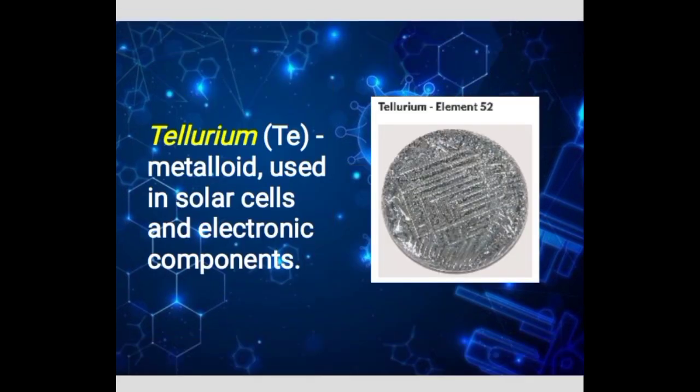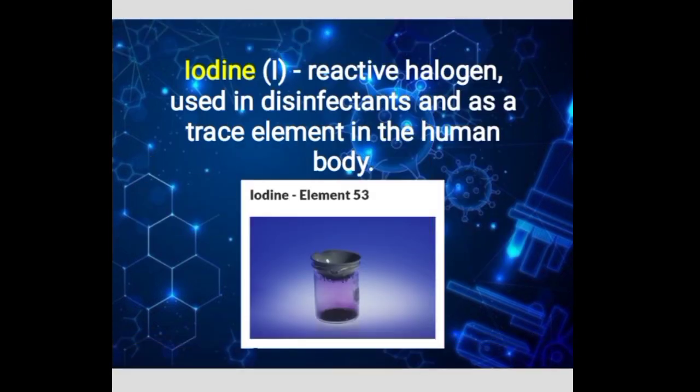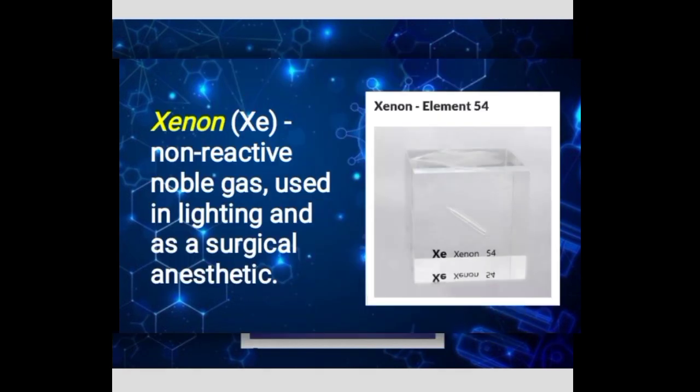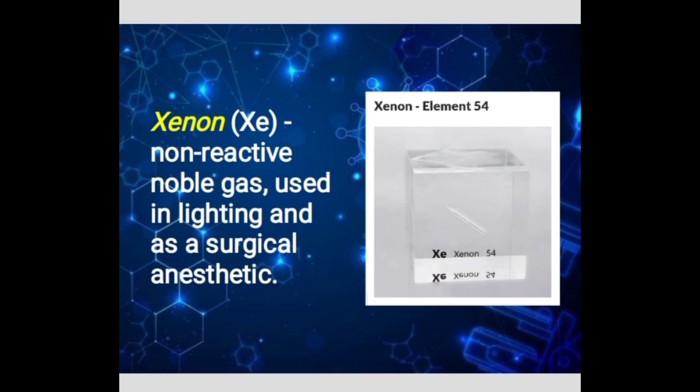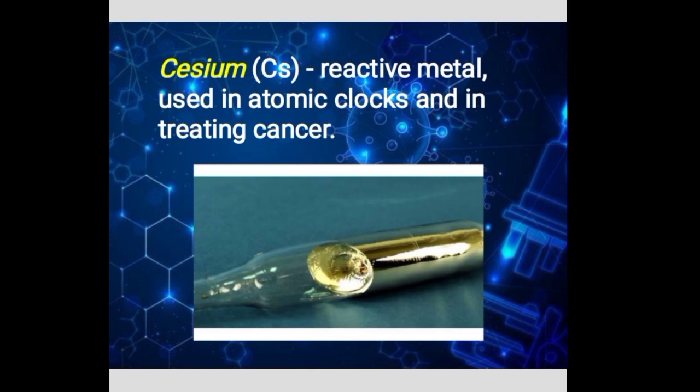Tellurium, metalloid used in solar cells and electronic components. Iodine, reactive halogen used in disinfectant and as a trace element in the human body. Xenon, non-reactive noble gas used in lighting and as a surgical anesthetic. Cesium, reactive metal used in atomic clocks and in treating cancer.